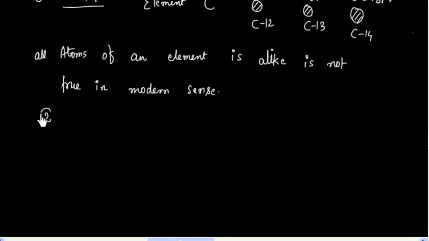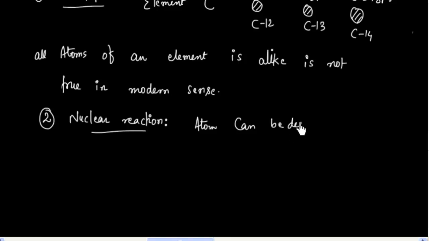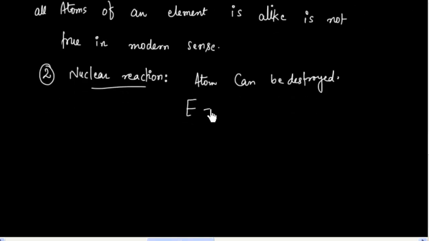Now the next point is that an atom cannot be destroyed. We know nuclear reactions. In nuclear reactions an atom can be destroyed, and this gives you a large amount of energy, E equals mc squared. So if you destroy mass, that is basically atoms, you will create a large amount of energy.